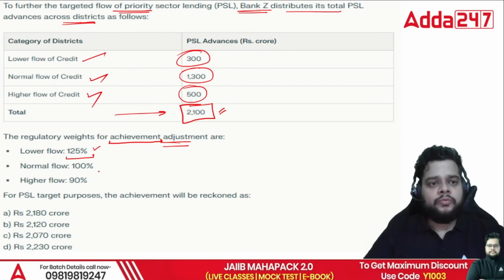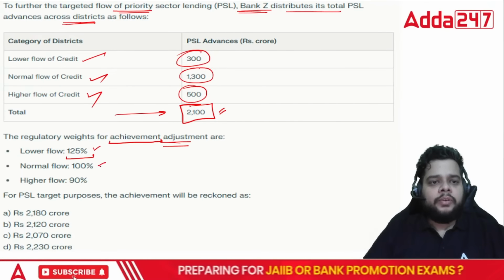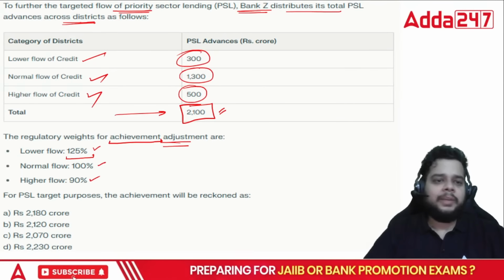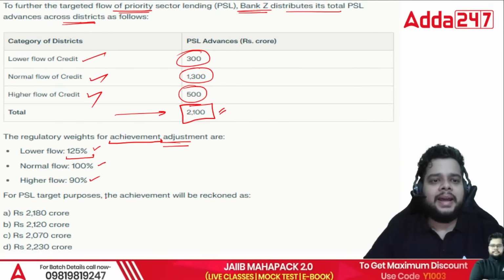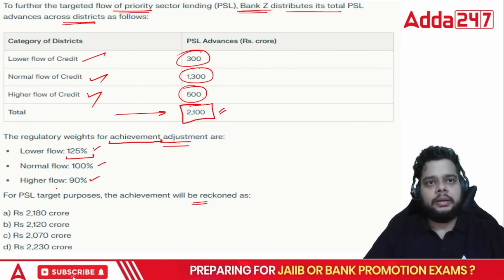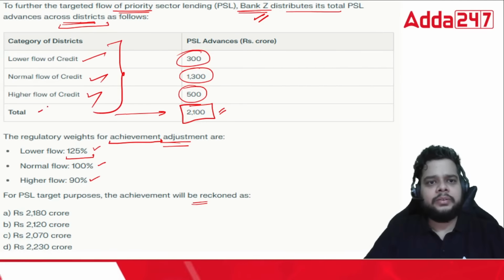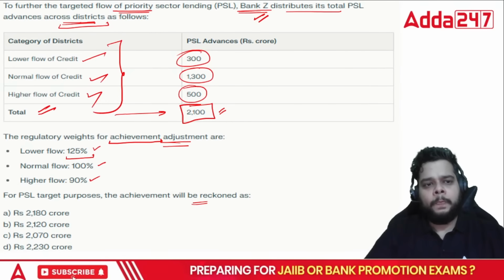And as we move towards higher flow, you will find a lower weight. Normal flow 100%, higher flow 90%. So for PSL target purpose, the achievement will be reckoned as what? What will be the PSL target, overall target for the bank Z? And when we talk about the entire districts, it means this total value 2100.